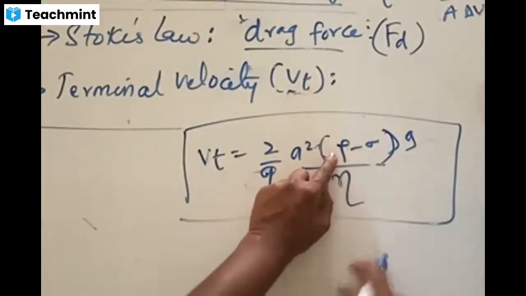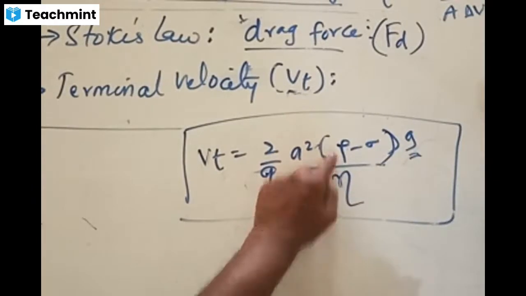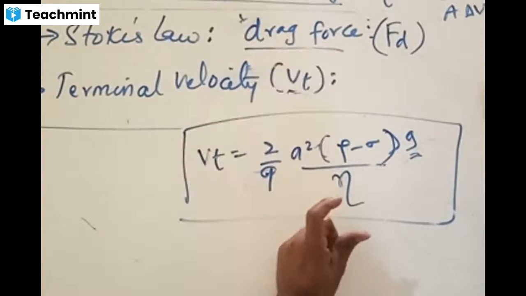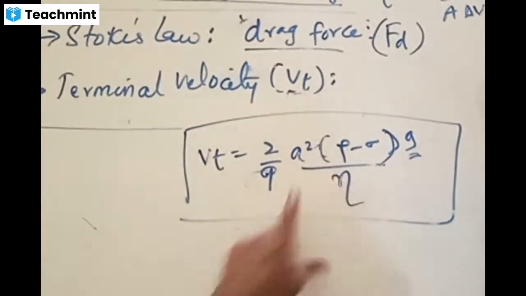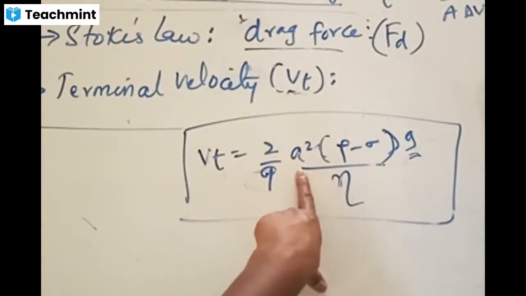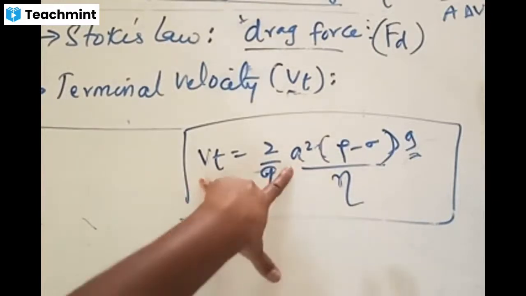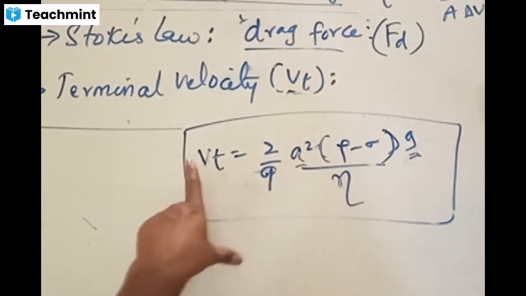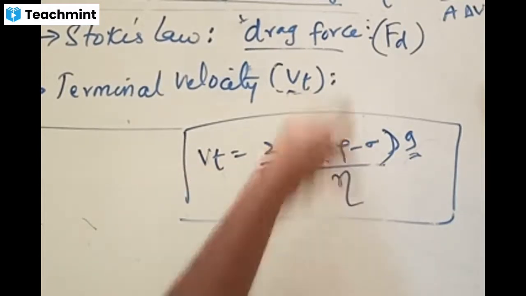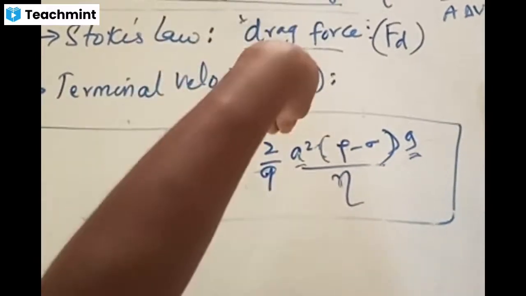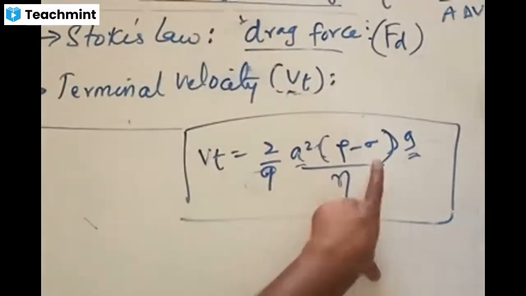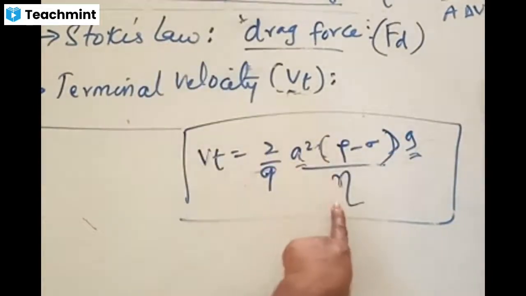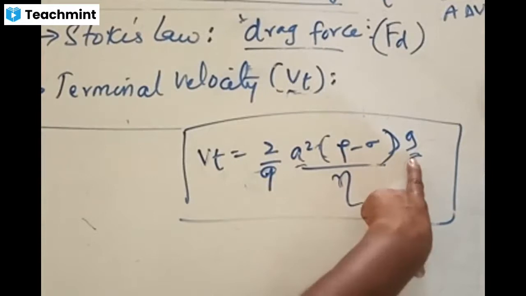It is moving in air, acted upon by acceleration due to gravity. The fluid has some coefficient of viscosity, and the object also has some radius. Depending on the radius, it can have some area as well, since radius squared gives rise to area. Terminal velocity depends upon the area of the object. It depends upon the densities of both the things, the density of the object itself and of where it is moving, whether water or air. It also depends on the coefficient of viscosity and acceleration due to gravity.